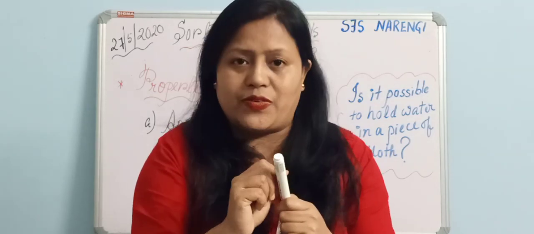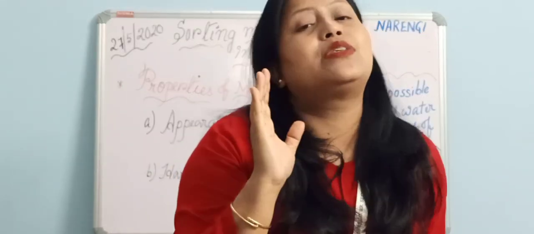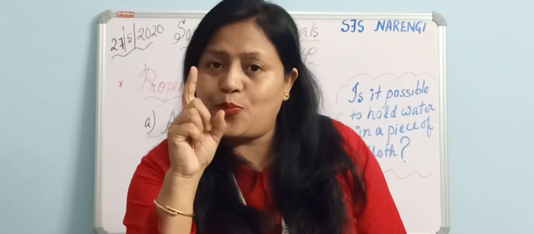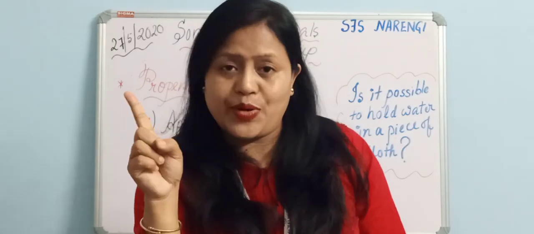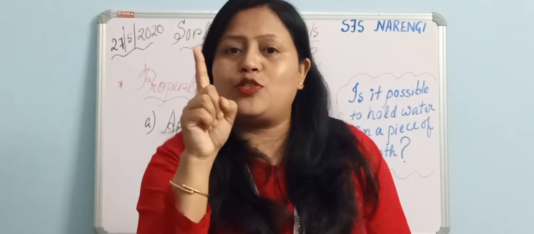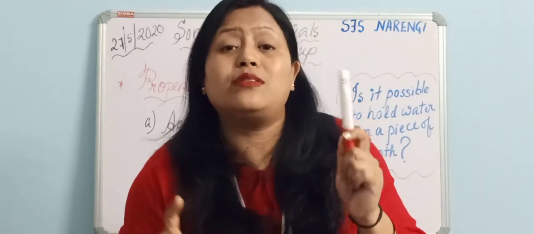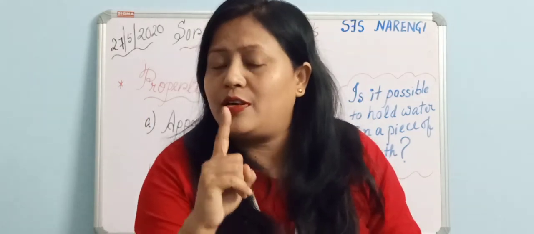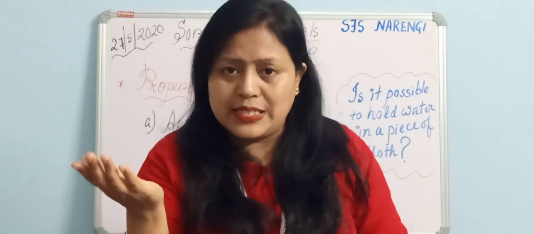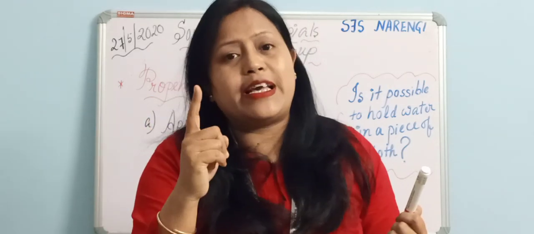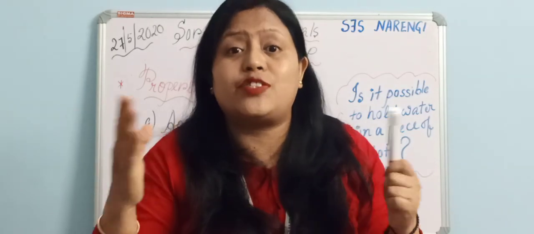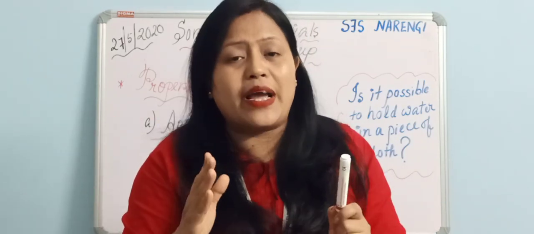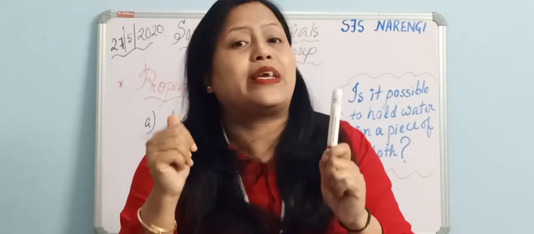use of those materials. Now think, suppose I want to make some jewelry. Is it possible for me to make the jewelry out of an iron strip, or is it possible to make the jewelry from a golden strip? Which metal would I prefer? Definitely I would prefer gold, isn't it? Why? Because gold is shiny in nature. It has a luster. But iron does not have that luster. So this is the reason why I shall be using gold for making the jewelry.